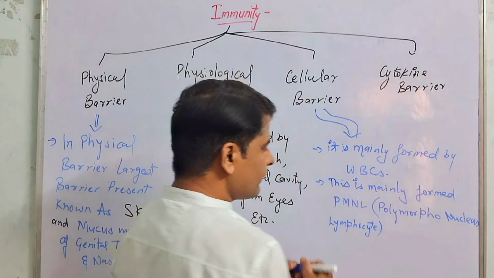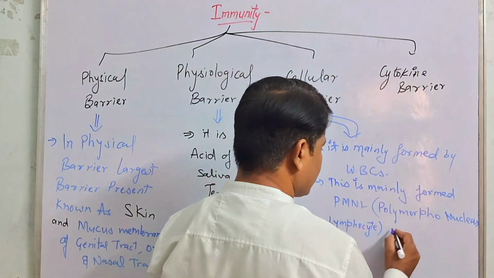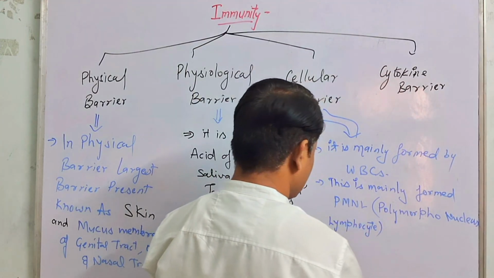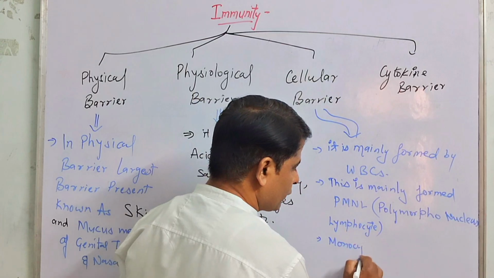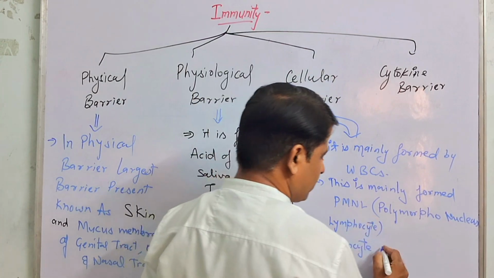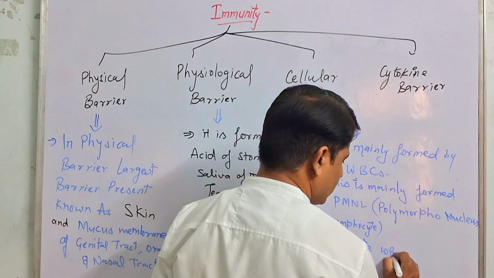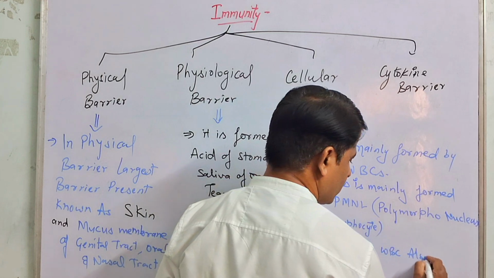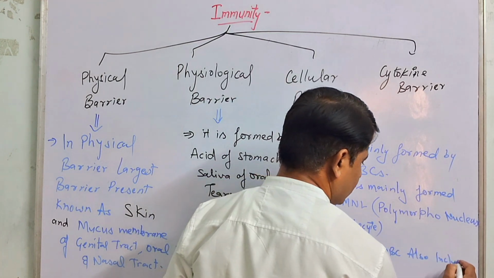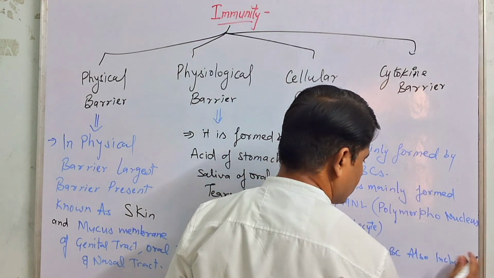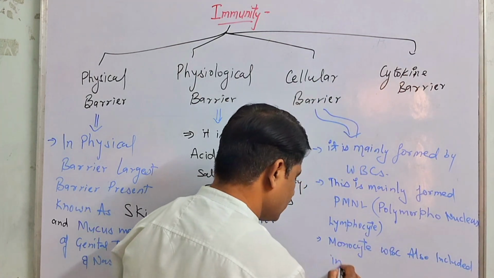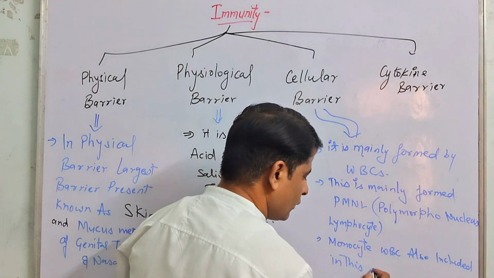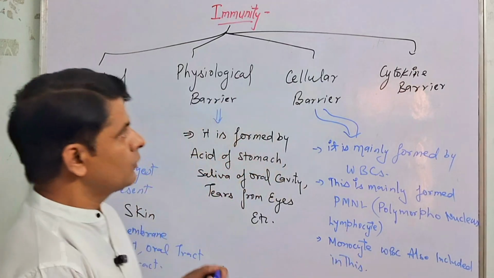Monocytes are also included in this. Okay beta, so this is the cellular barrier.